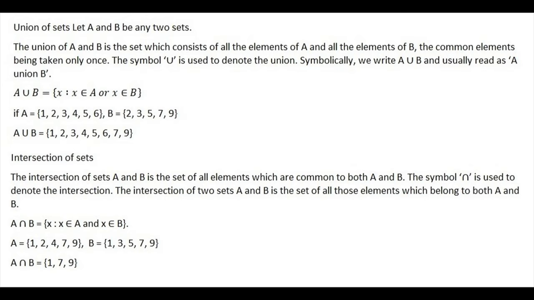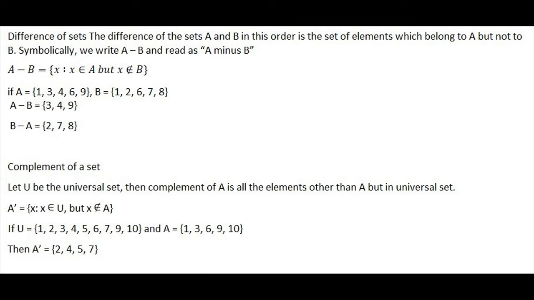Intersection: what's common between A and B, something which belongs to A as well as B. Suppose A is {1, 2, 4, 7, 9} and B is {1, 3, 5, 7, 9}. Then 1, 7, 9 are the elements common to both A and B. So A intersection B is the set {1, 7, 9}.